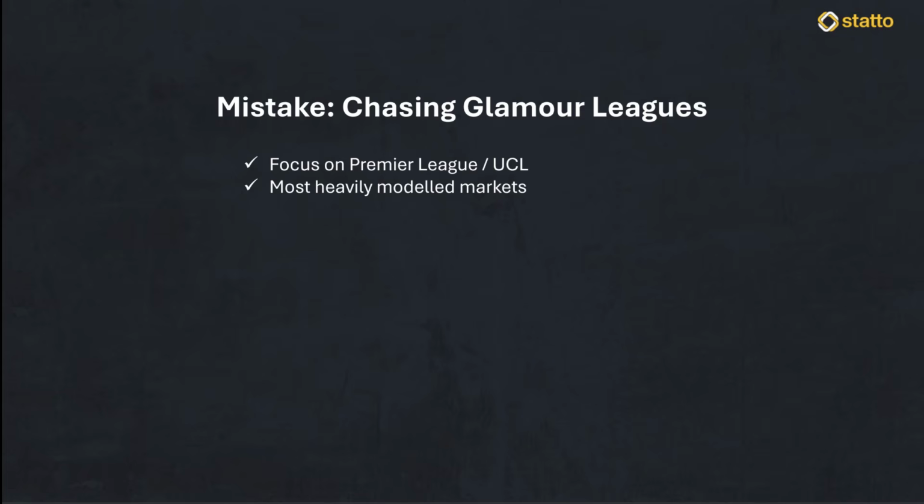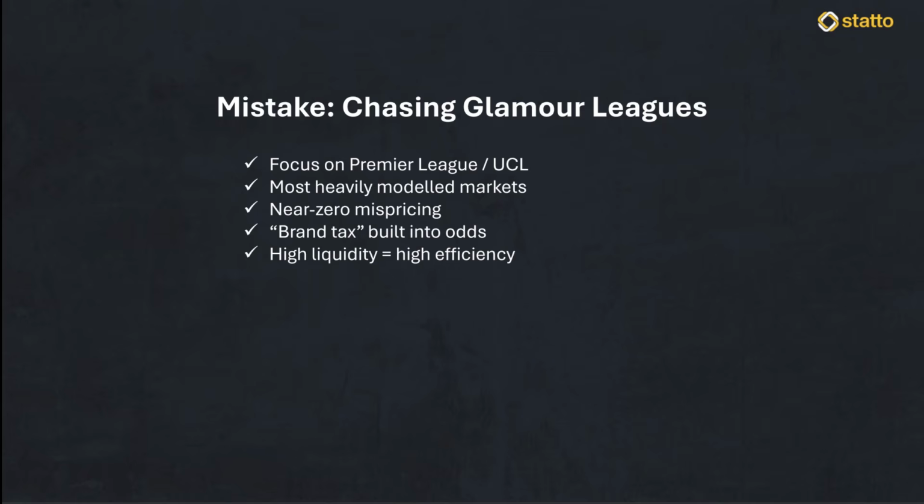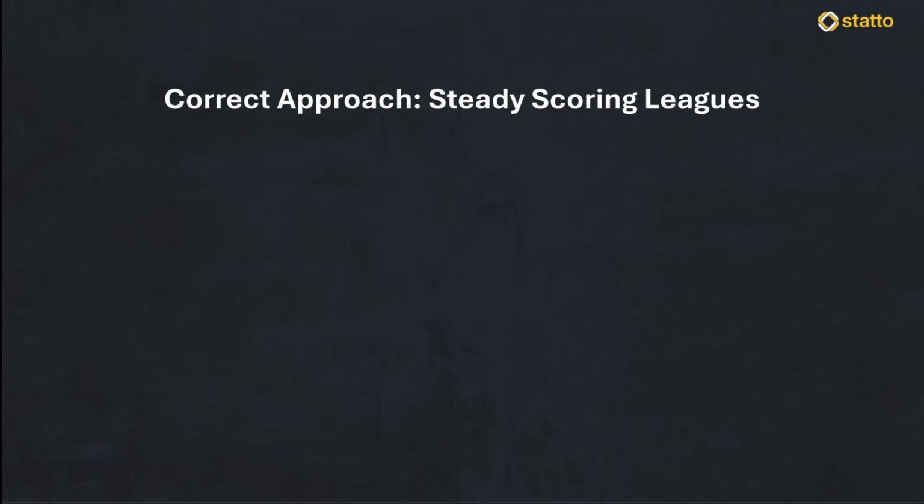There is almost zero mispricing for you to exploit because the bookmakers have more data and more eyes on these teams than anywhere else. What most bettors do wrong is paying a brand name tax for matches that are priced to perfection. How to approach it correctly is by looking for what I call steady scoring leagues that exist outside the mainstream spotlight. You want to find leagues where the average goals per match sit between 2.1 and 2.6, with a historical over 1.5 hit rate of 70% or higher.